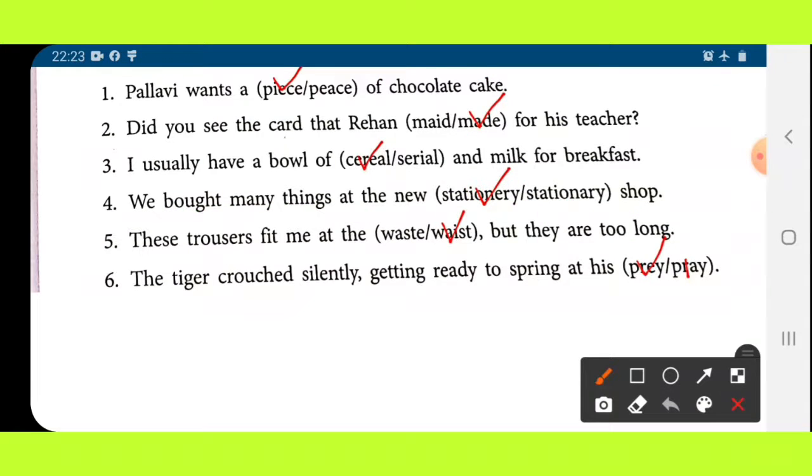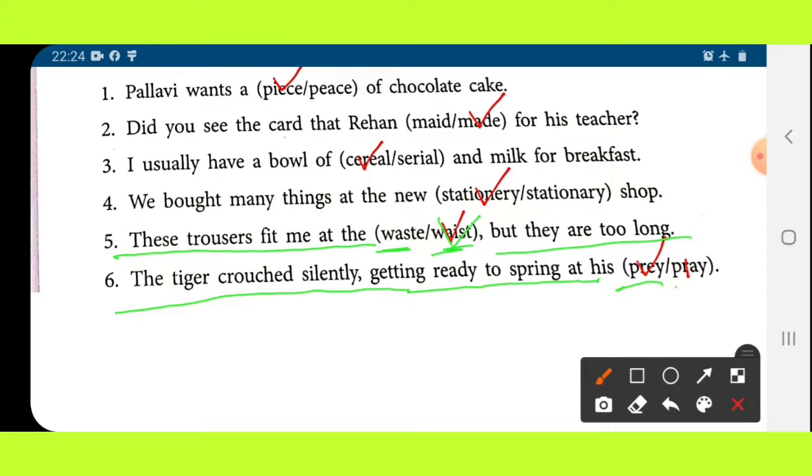Now the next question, number 5: these trousers fit me at dash, but they are too long. This waste means not useful, and this waist means the narrow part of the body between the ribs and the hips. So here, W-A-I-S-T, waist. Next: the tiger crouched silently, getting ready to spring at his dash, going to attack. To whom will it attack? Prey. This pray means worship and this prey means to kill someone. So the answer is prey.